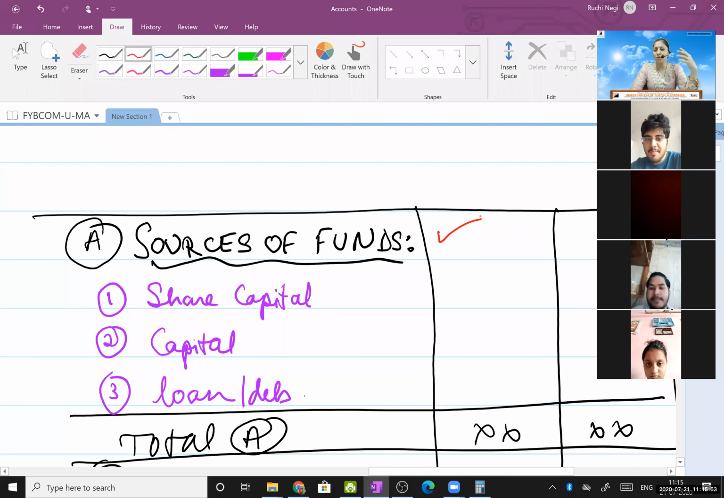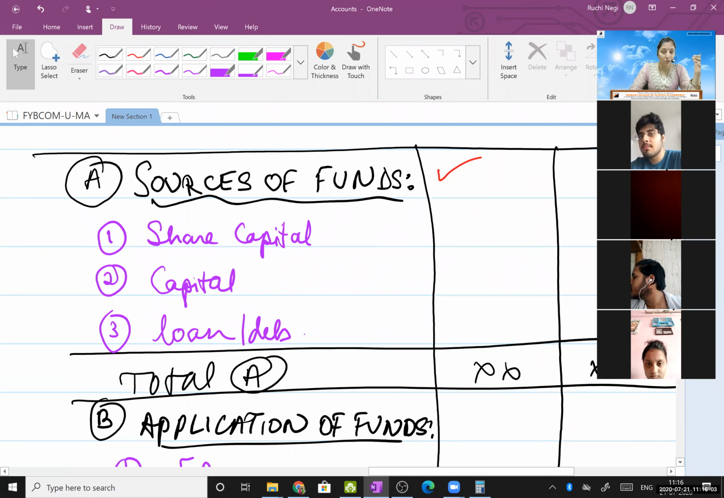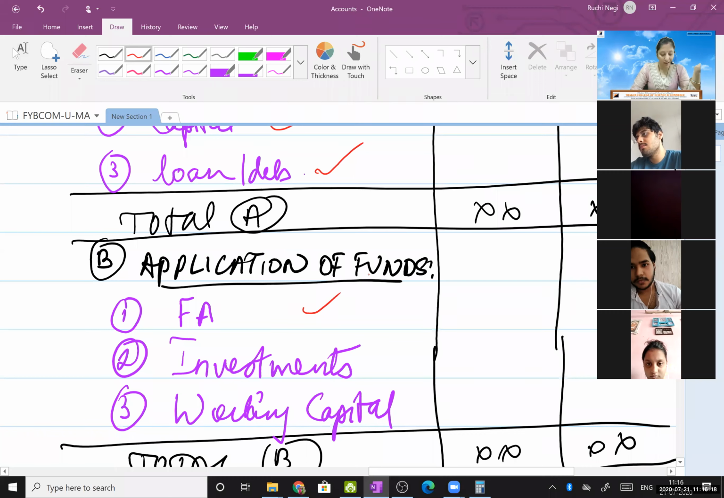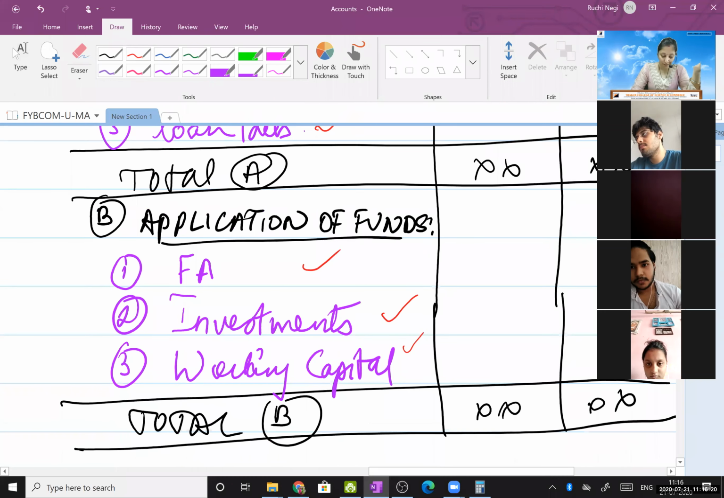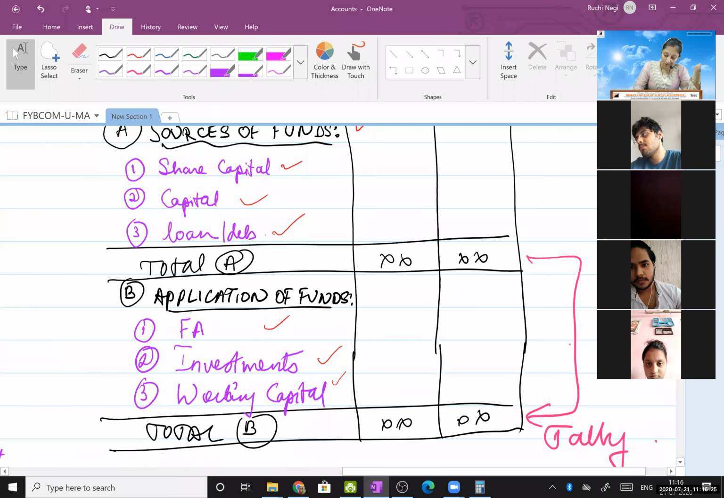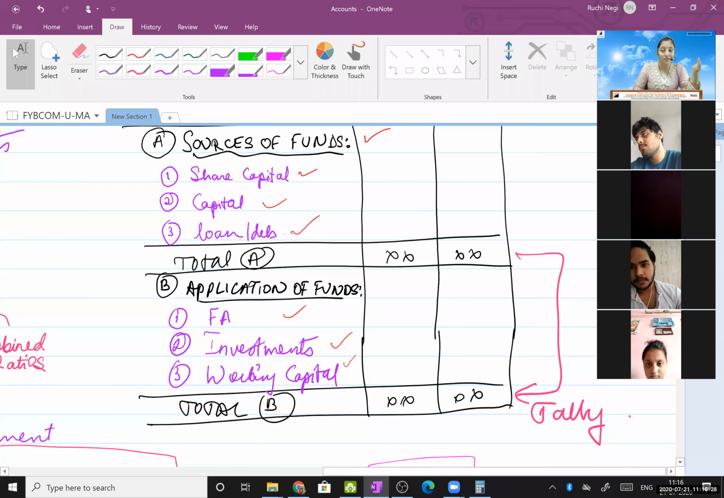Okay, so we will not use the word collecting funds. We will use a better terminology as per the subject, and that terminology is sources of funds. Clear? Okay, so under sources of funds, what do we have? We have share capital, issue of shares. We have our own capital, capital brought in by the owner, and then we have loan funds, debentures, and all that. Then application of funds. It is fixed assets, investments, and working capital, and we should take the total of it. Total A, total B. Okay, and this total, I said it has to tally. Why it has to tally?